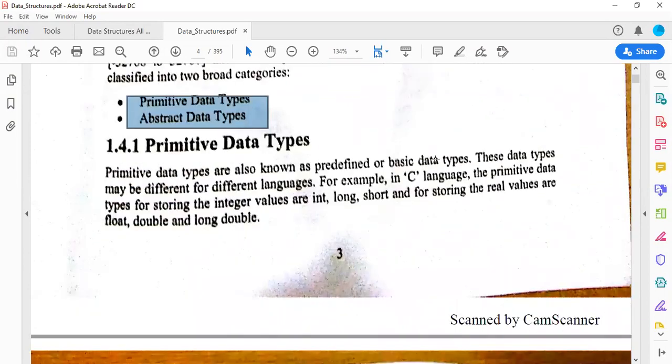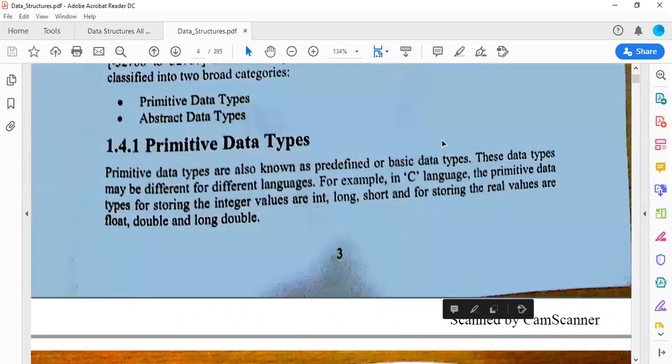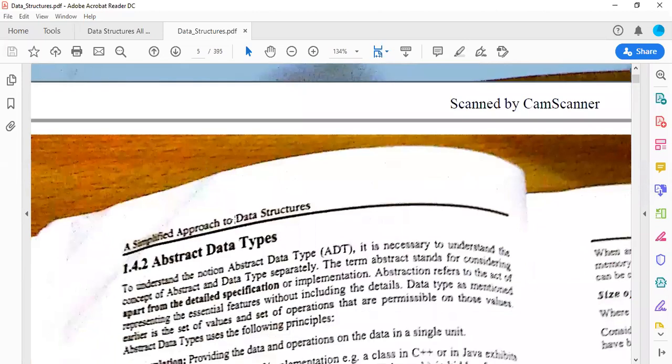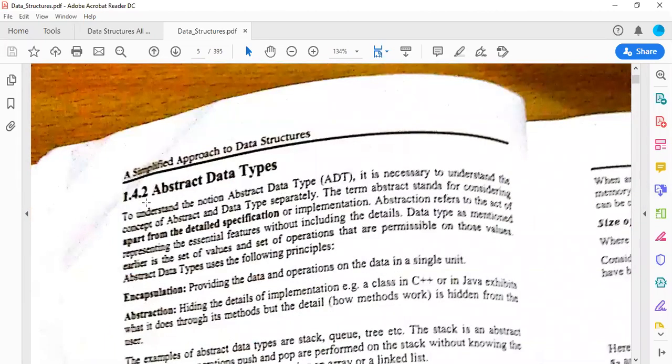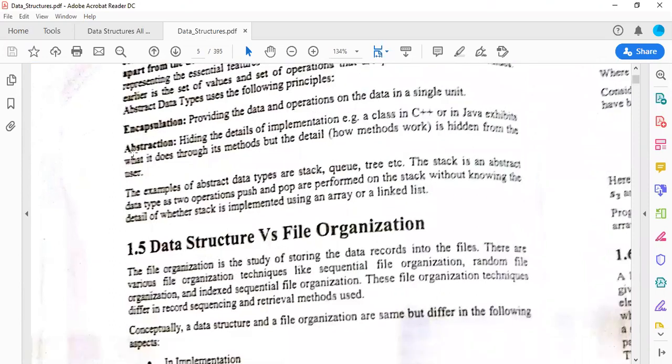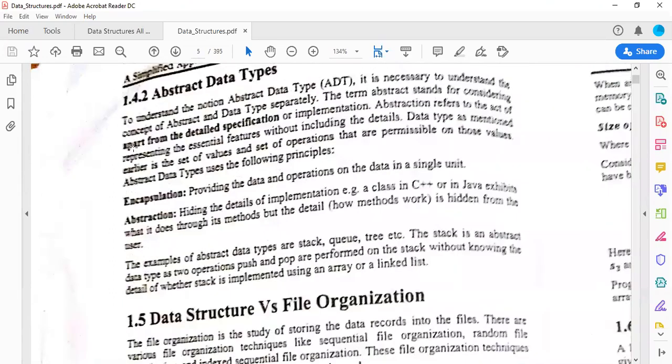Primitive data types use your predefined, basic data types: int, float, double, and so on. For abstract data types, it is necessary to understand that apart from detailed specification or implementation, we are just using them instead of its implementation. So I know this PDF is a little bit blurry because it is scanned with a camera scanner, I guess.